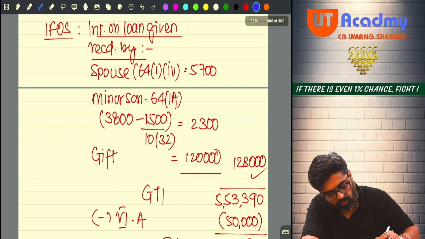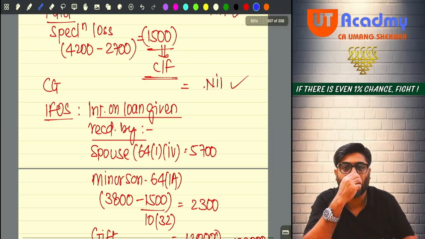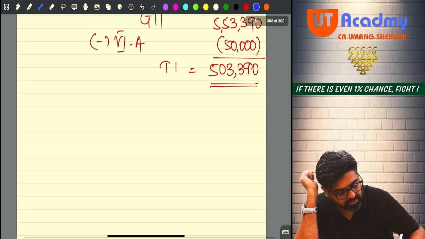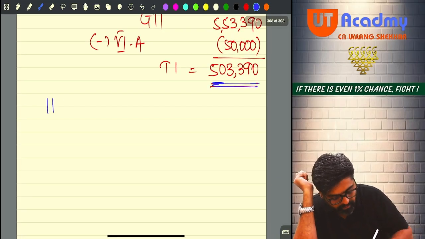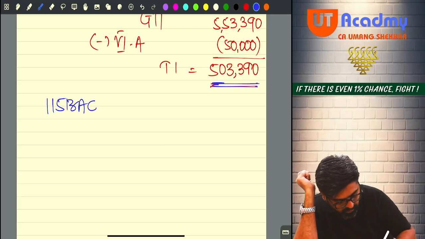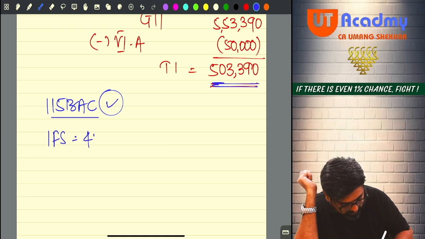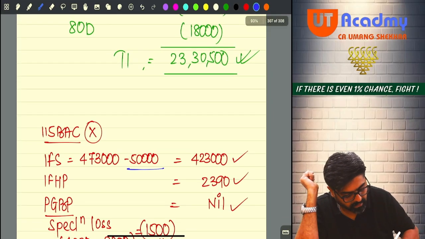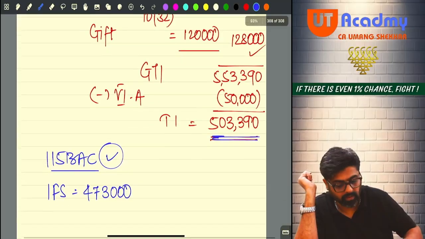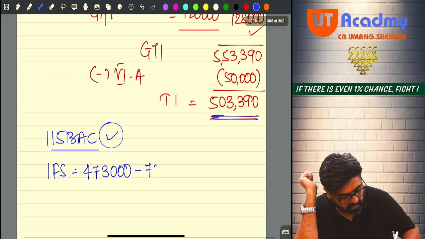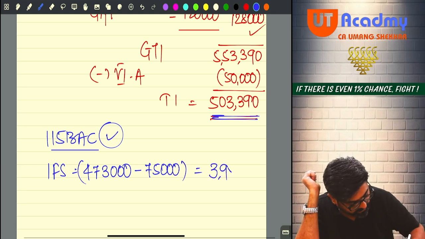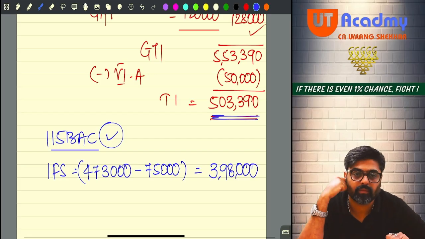Now if you don't follow 115 BAC, everyone, please check here. If you don't follow 115 BAC, then this is your total income. But where 115 BAC will be followed, your income from salary will be 4,73,000 minus 75,000, because there the standard deduction will not be 50,000, it will be 75,000. So it will be 3,98,000, your income from salary.